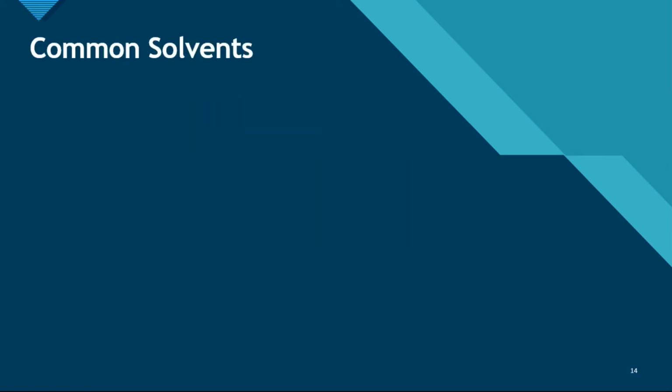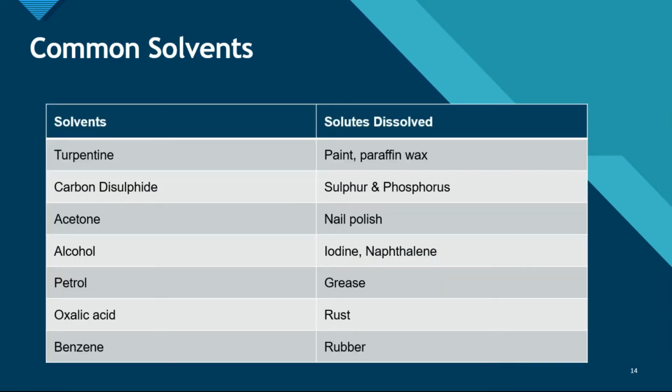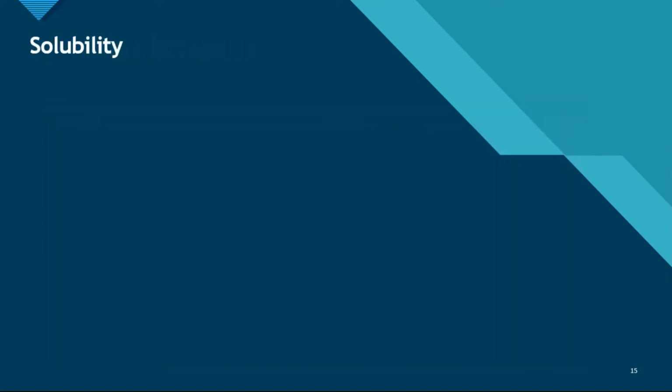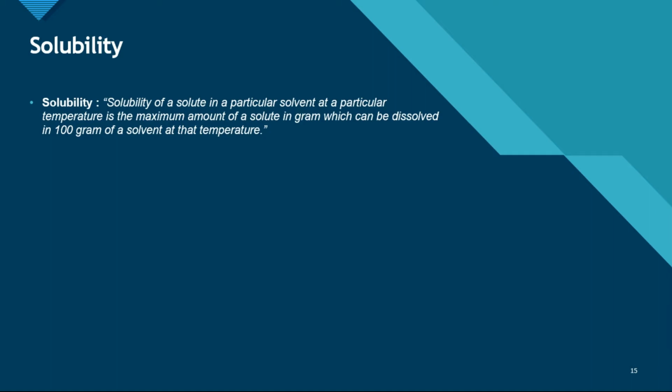So now let's discuss about common solvents which are used other than water. Some of them are turpentine, carbon disulfide, acetone, alcohol, petrol, oxalic acid, benzene, etc. Now let's discuss about solubility. Solubility is the maximum amount of solute in grams which can be dissolved in 100 grams of solvent at that temperature. Meaning, if I say that the solubility of water at this temperature is this much, it means that water at this temperature can dissolve a certain amount of solute in 100 grams of solvent.